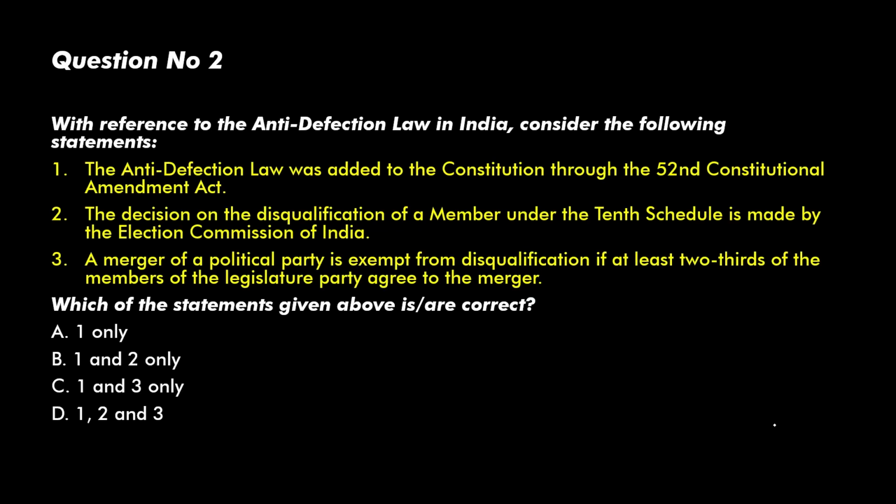Now comes news number 2. With reference to the anti-defection law in India, consider the following statements. The Anti-Defection law was added to the Constitution through the 52nd Constitutional Amendment Act. The decision on the disqualification of a member under the 10th schedule is made by the Election Commission of India. A merger of a political party is exempt from disqualification if at least 2/3 of the members of the legislature party agree to the merger. Which of these statements given above is or are correct? Looks simple? Maybe. But UPSC often hides the trap in just one statement.